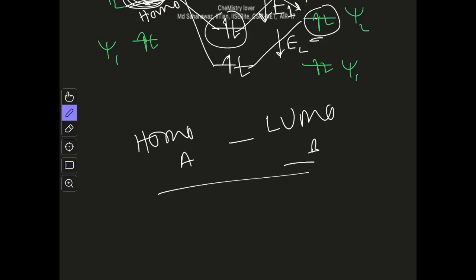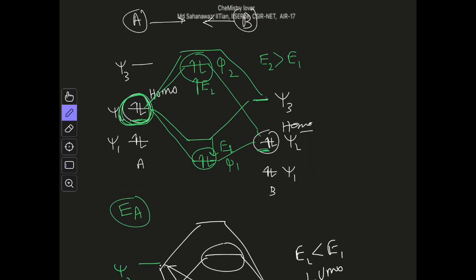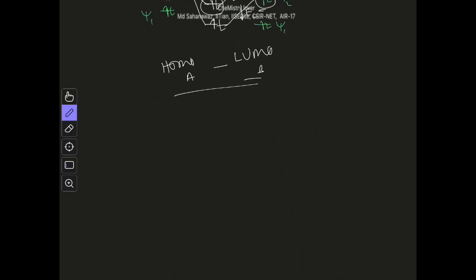One is energy rising, that is the interaction between the filled orbitals, this one, and this is the first order perturbation, and it is stronger because they are close in energy. This drawing may not be appropriate, but actually you know that the HOMOs of different molecules will be close in energy. So the interaction between two filled orbitals is the strongest interaction, and this is the first order perturbation.